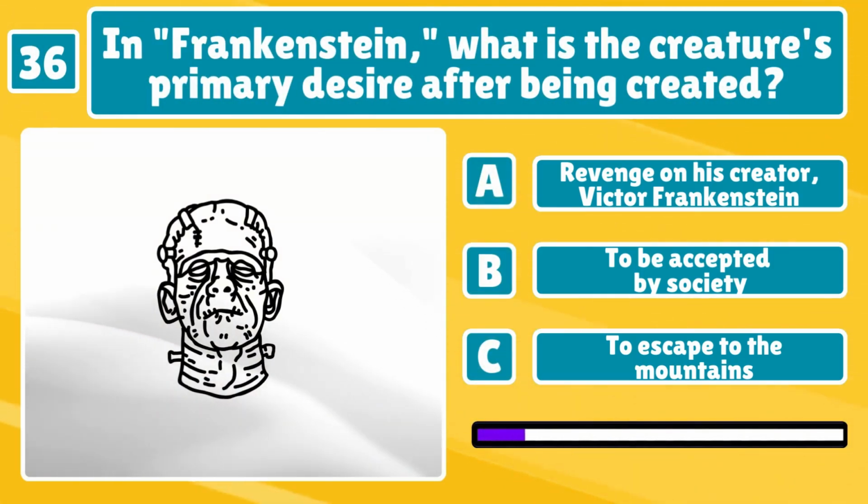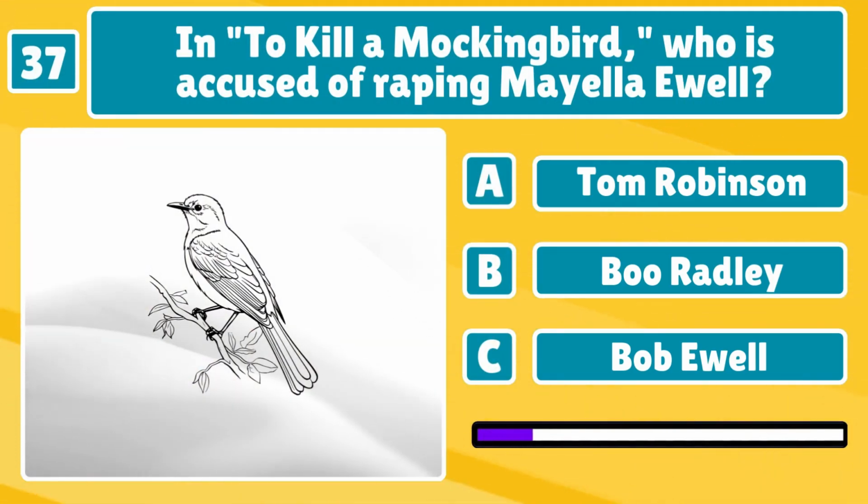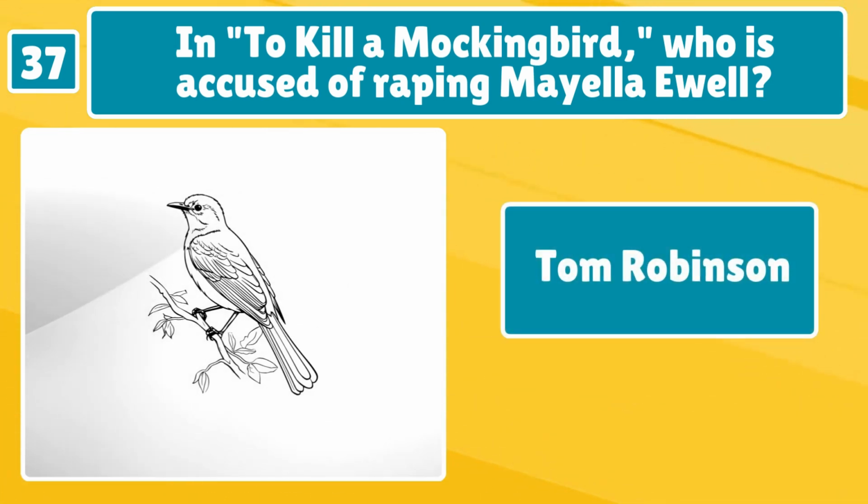In Frankenstein, what is the creature's primary desire after being created? To be accepted by society. Alright, here comes a challenge. In To Kill a Mockingbird, who is accused of raping Mayella Ewell? Tom Robinson. Look at you go, you're a literary genius.